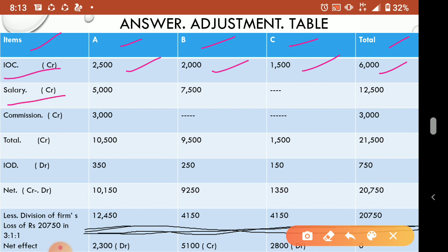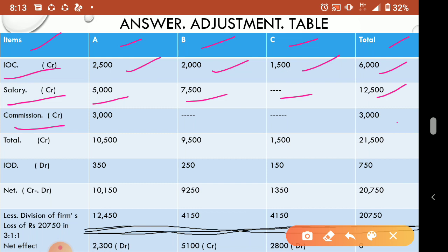So how much is the salary? For A it is 5000, for B it is 7500, for C no salary, so no need to put. So for the total, 7500 plus 5000 is 12500, that also we totaled. Understood? Now commission, is it debit for the partner or credit for the partner?